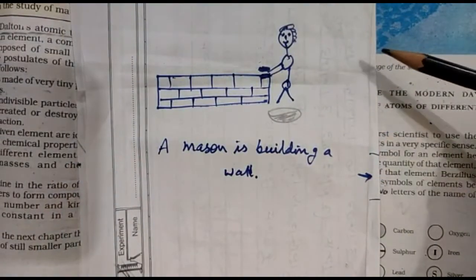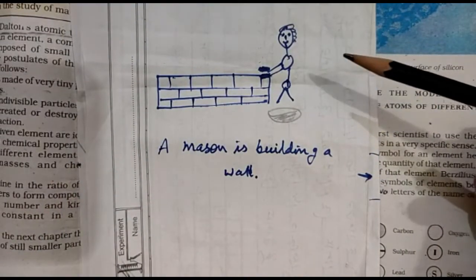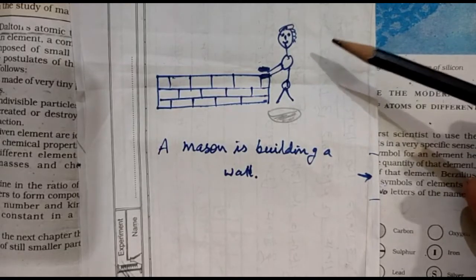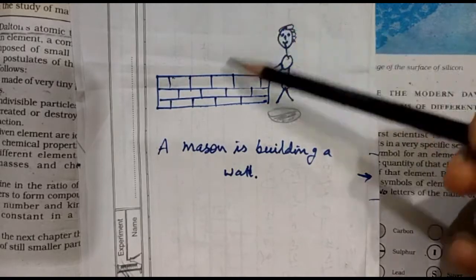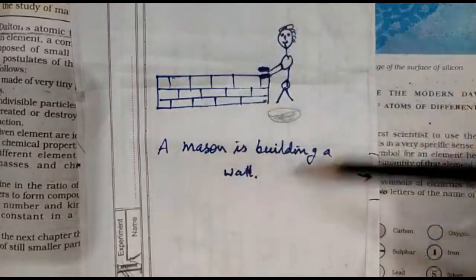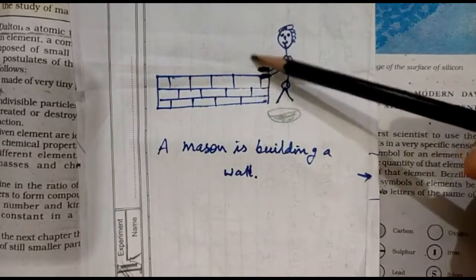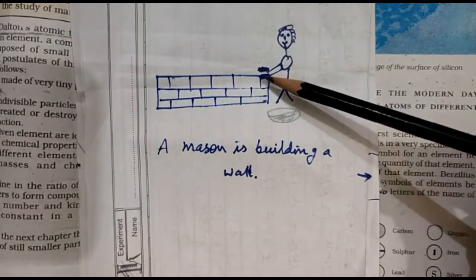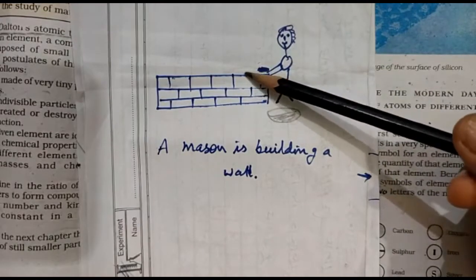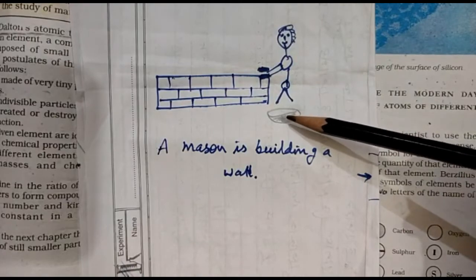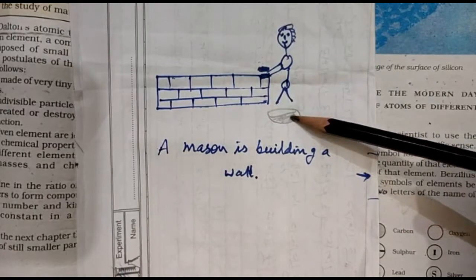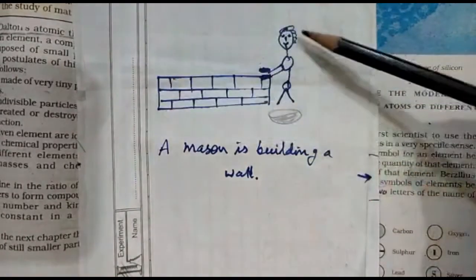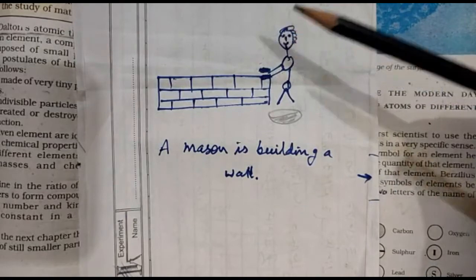Now tell me, have you ever observed a mason building a wall? I hope you observed. Here is one drawing I have made in which a mason is making a wall with the help of bricks and a mixture of sand, cement and water. When this wall is complete, then a second wall, a third wall, and when four walls are complete, we get a room.